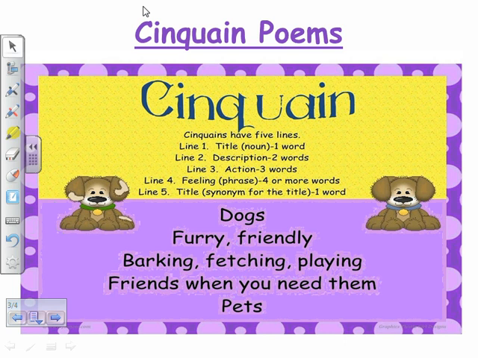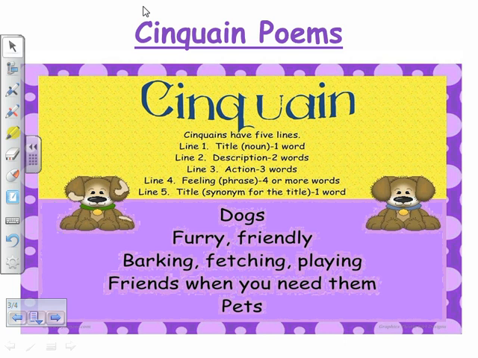Okay? Then in the second line, we will use two words to describe the dogs. They are friendly and furry. Then three action verbs: barking, fetching, and playing. Then we will use one sentence: friends when you need them. And finally, the last line is one word that's related to the topic: pets, because dogs are pets.